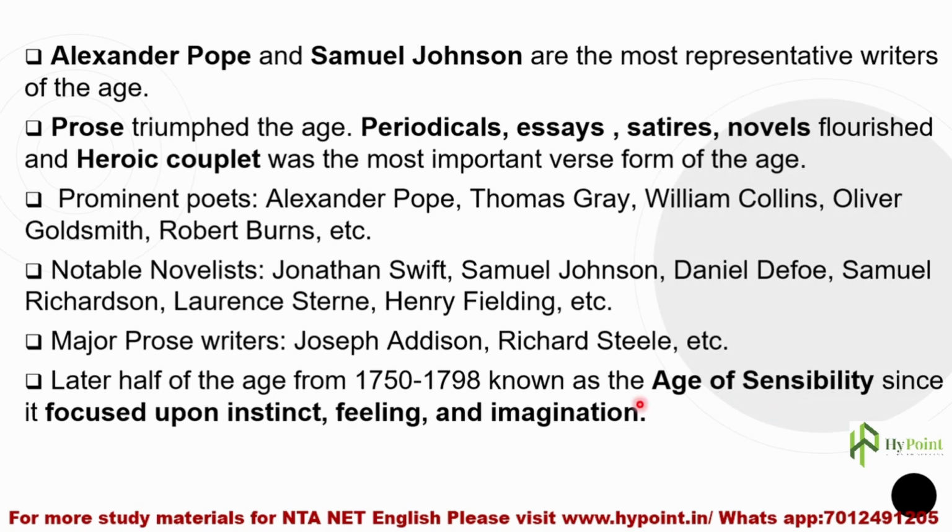Okay. So in 1798, as we have already seen, the neoclassical age came to an end. What happened in this year? You must be knowing this. In 1798, Wordsworth and Coleridge together published an anthology of poetry known as Lyrical Ballads. With the publication of that anthology, what happened? This neoclassical age, or Augustan age, or age of prose and reason, or the age of reason, came to an end.